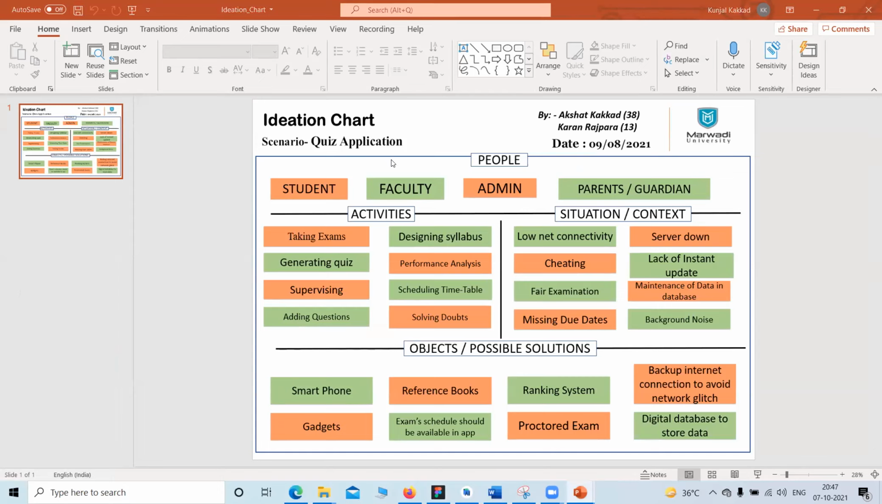So here we will see our ideation chart. The people associated with our project were students, faculties, admin, and parents or guardians. So they were all associated. Activities that our application or project needs are taking exams, designing syllabus, generating quizzes,